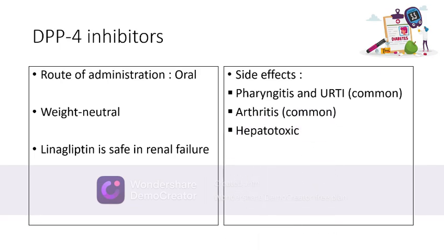Arthritis is also seen. Hepatotoxicity is a side effect that is seen only with vildagliptin of all the DPP-4 inhibitors.